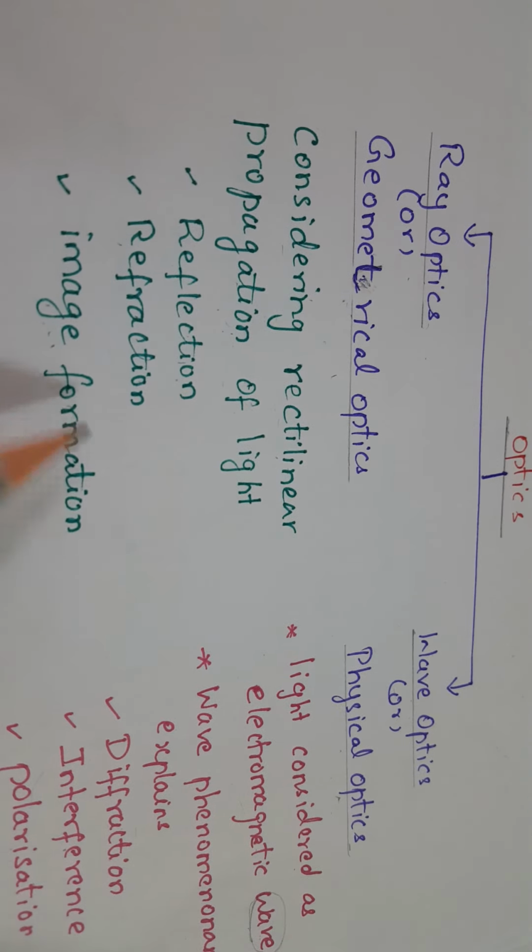Now next is, what is a ray? That is nothing but the path of the light, that is, the path along which the light travels. We call it a ray and you represent it by a straight line with an arrow mark. A beam is nothing but a bundle of light rays. If you collect light rays together, we call it a beam.